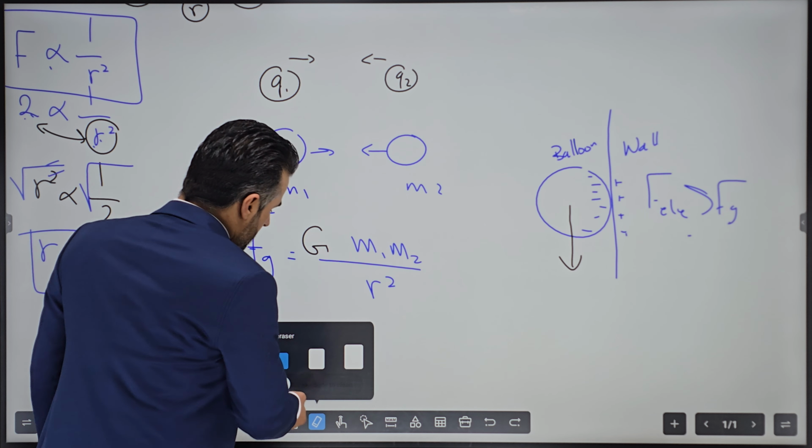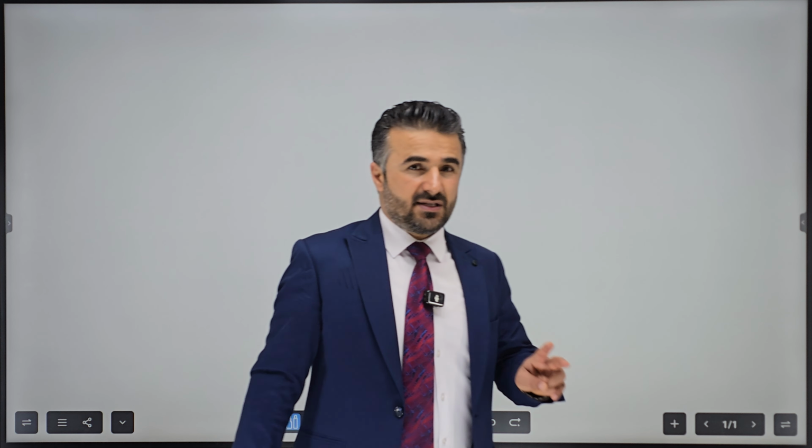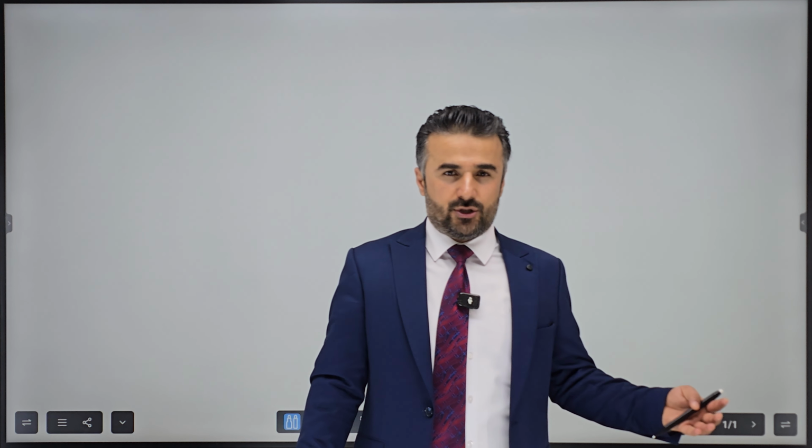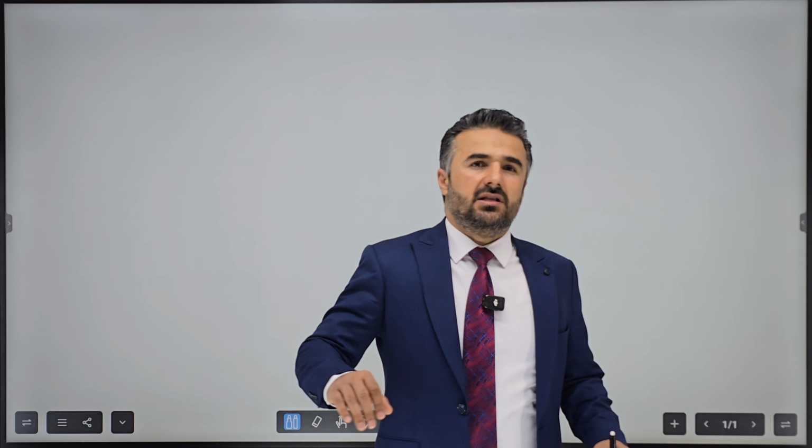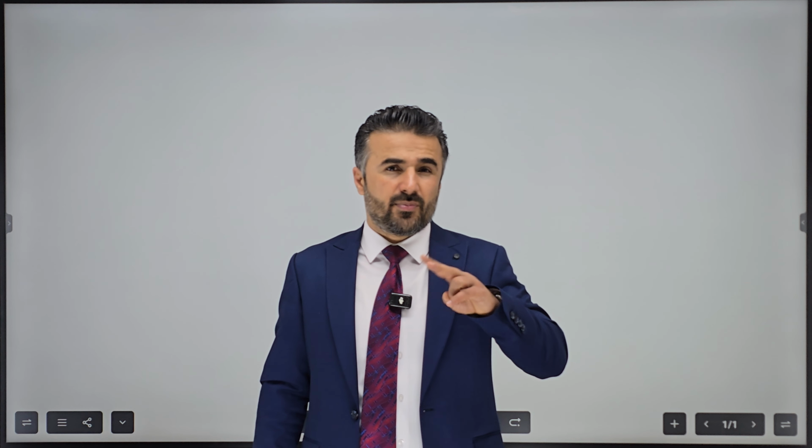If I summarize, we have two forces at this point: electrical force and gravitational force. Electrical force is directly proportional to the product of the two charges and inversely proportional to the square of the distance. Gravitational force is directly proportional to the product of the two masses, and inversely proportional to the square of the distance.